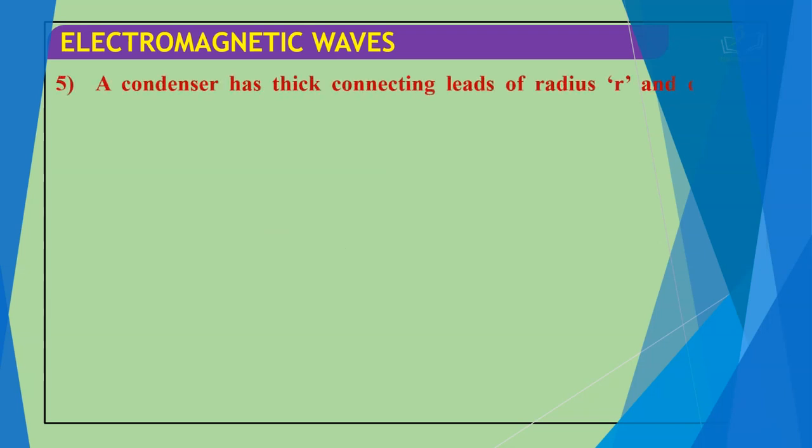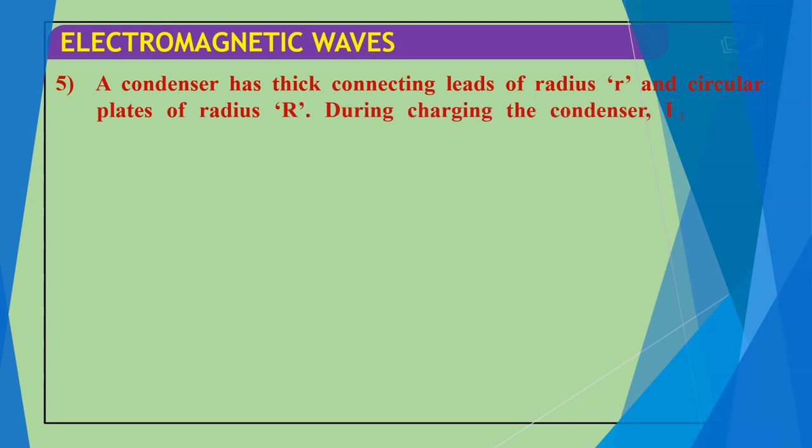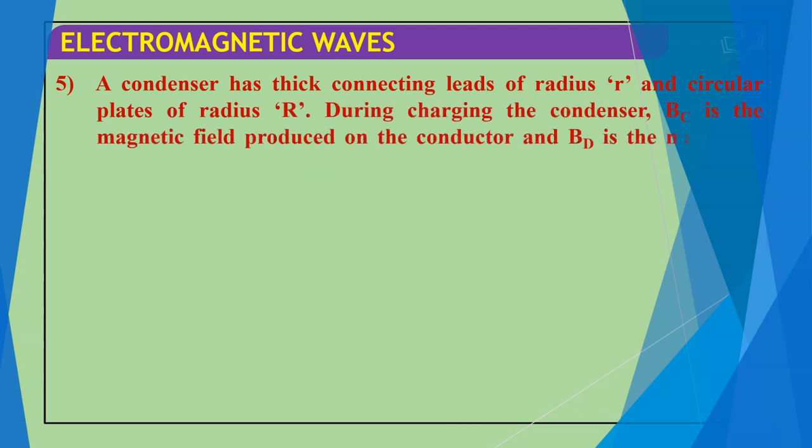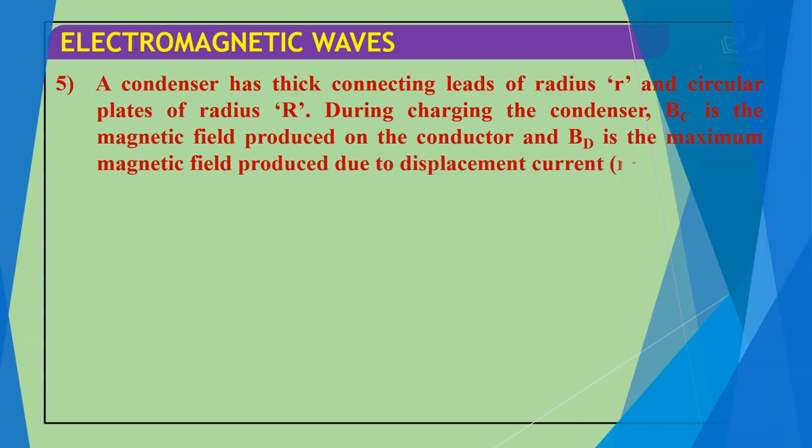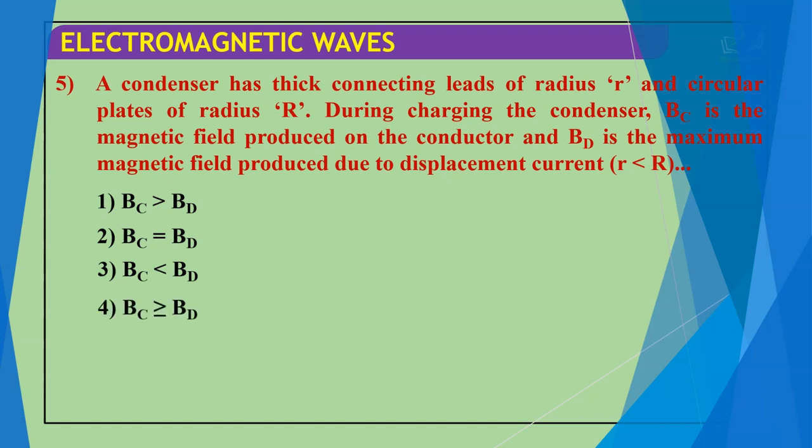Next question. A condenser has thick conducting leads of radius small r and circular plates of radius capital R. During charging of the condenser, Bc is the magnetic field produced on the conductor and Bd is the maximum magnetic field produced due to the displacement current, where r is less than capital R. So for that scenario, Bc is greater than Bd, Bc is equal to Bd, Bc is less than Bd, or Bc is greater than or equal to Bd.